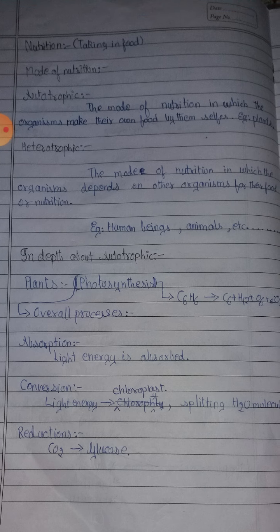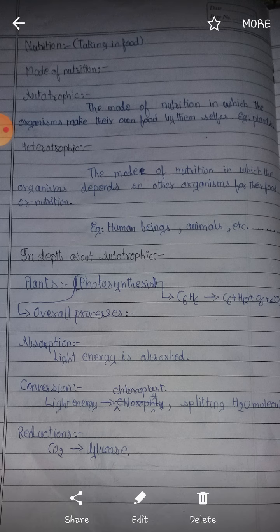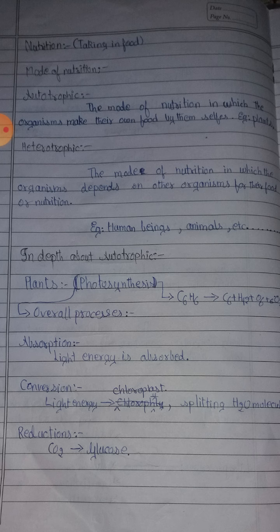First, nutrition. There are two modes of nutrition: autotrophic and heterotrophic. Autotrophic means the mode of nutrition in which the organisms make their own food by themselves, that is, plants. In heterotrophic, the mode of nutrition in which the organisms depend on other organisms for their food or nutrition, for example, human beings, animals, etc. In depth about autotrophic: plants are the best example for autotrophic.